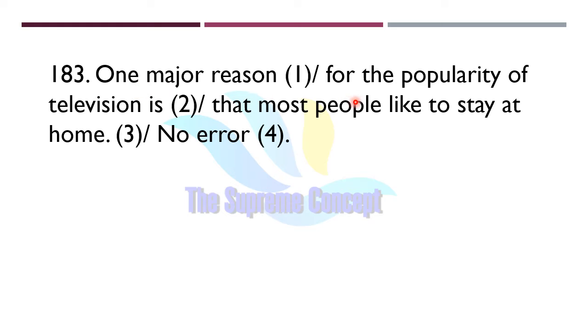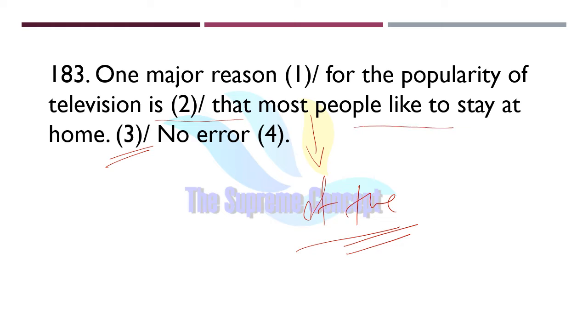One major reason for the popularity of television is that most people like to stay at home. So find out where exactly the error lies in this question. Yes, absolutely true. Error lies in part number 3. Instead of most people, we will use most of the, with the definite article the, which shows the whole community of people. So one major reason for the popularity of television is that most of the people like to stay at home. This would be our correct answer here.